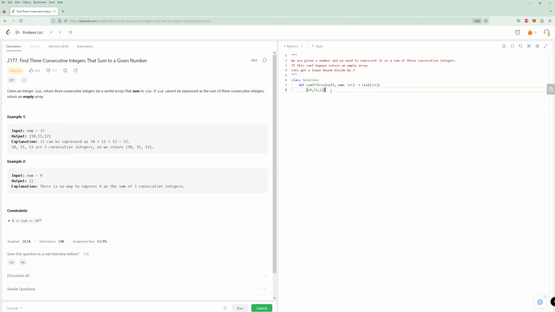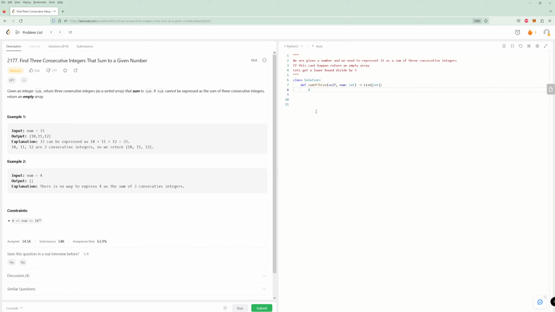And that's going to give us pretty good, like, that's going to be pretty much big O of 1. We're not going to have too many iterations, right? So our thing is, we're going to get the number, divide by 3, get the lower bound there, and then try to go left and then go right. And so let's try that for some other numbers.